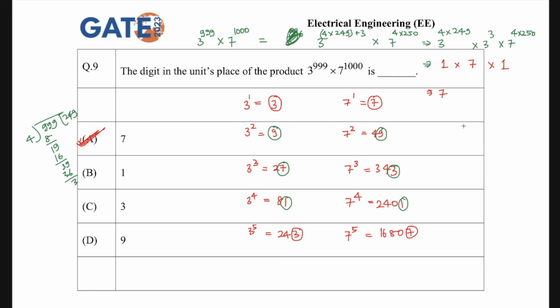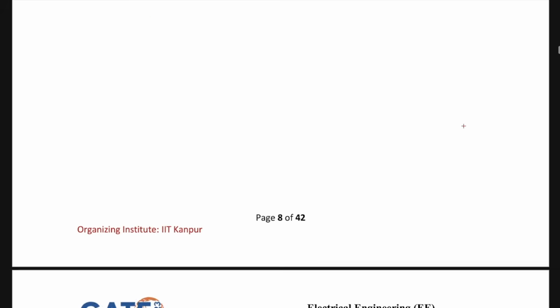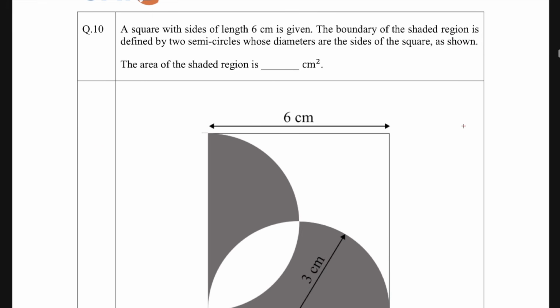All right, let's take the last question now. The last question says that a square with side of length 6 centimeter is given. The boundary of the shaded region is defined by two semicircles whose diameters are the sides of the square as shown in the figure. The area of the shaded region is how much?